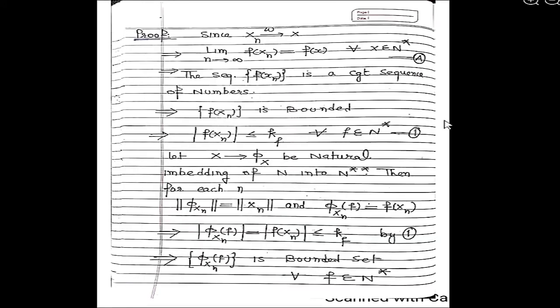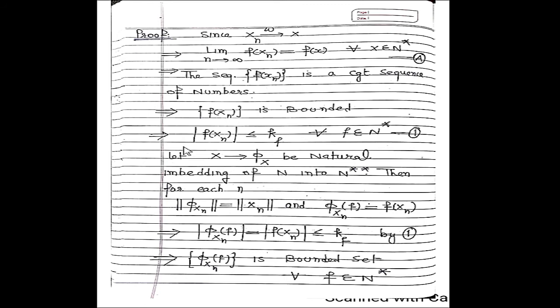Now the first part: since xn is weakly convergent to x, we already proved this result. So we revise this result again. Then by definition, this is written as in equation number A. Now the sequence f(xn) in A is a convergent sequence, and a convergent sequence is bounded.